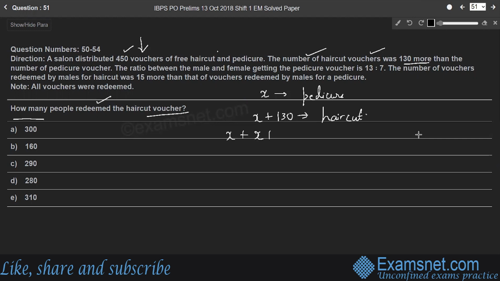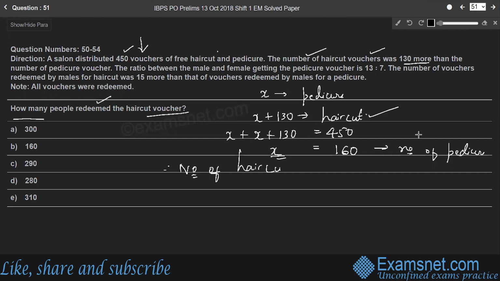So I will write once again here. X plus 130 is 450. Therefore, X is equal to 160, which is the number of pedicure vouchers. So if X is 160, what is the number of haircut vouchers? That is X plus 130, which is 160 plus 130, that is 290. Therefore, the number of haircut vouchers will be X plus 130, which is 160 plus 130, equal to 290.